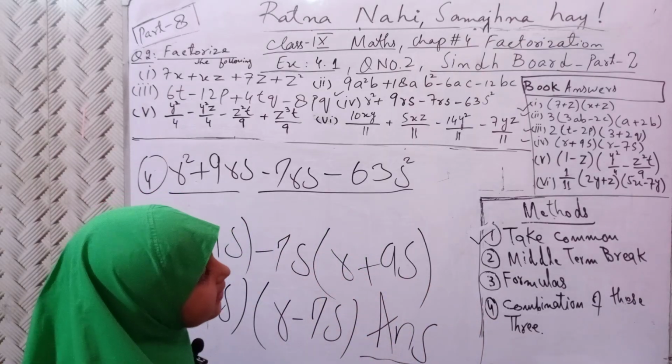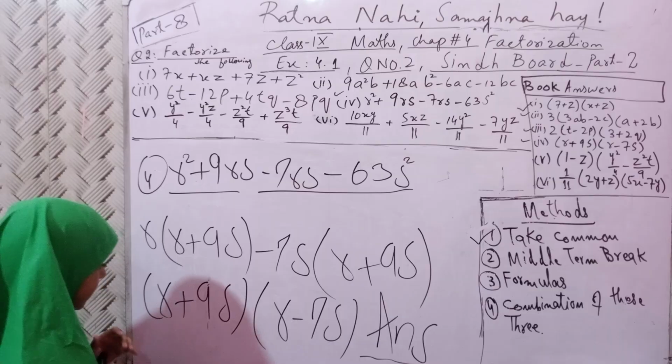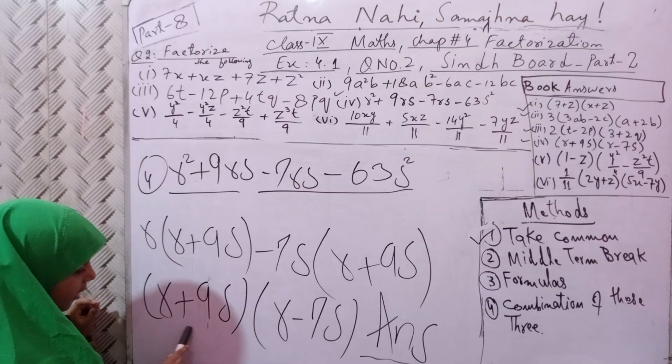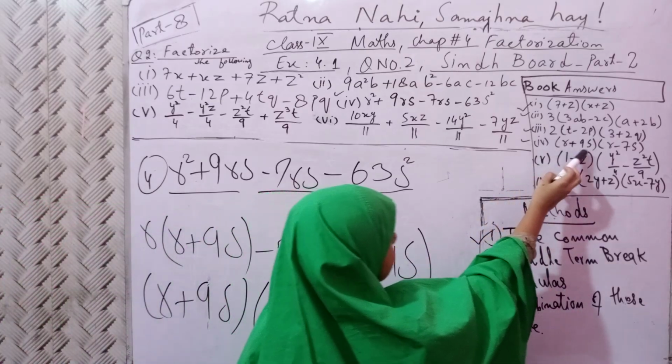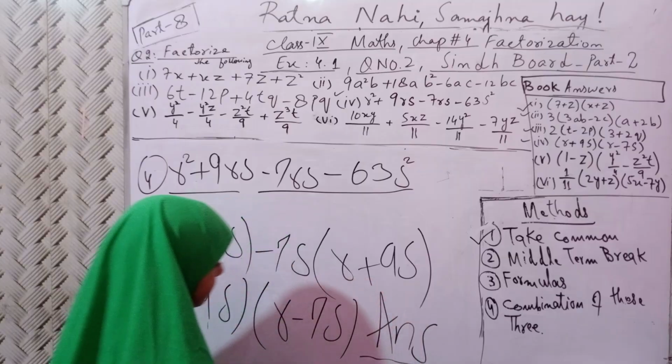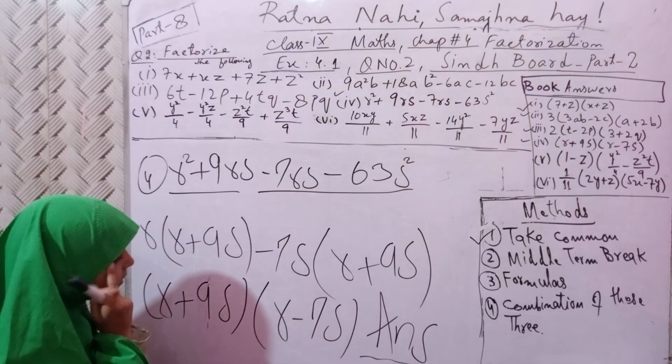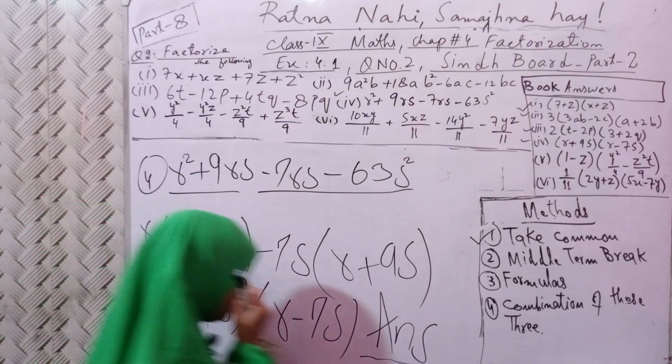The book answers are written there. You can check it. First of all, r plus 9s, r plus 9s, r minus 7s, r minus 7s. Now let's come to